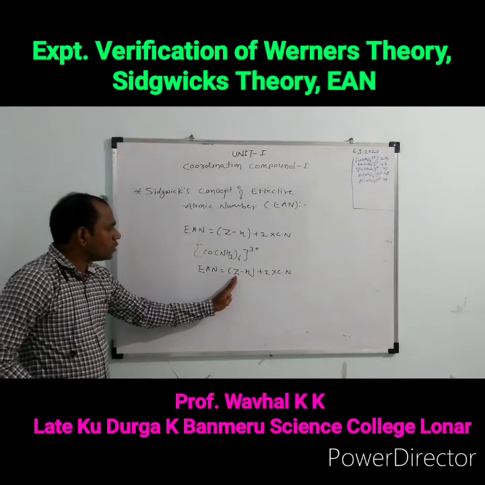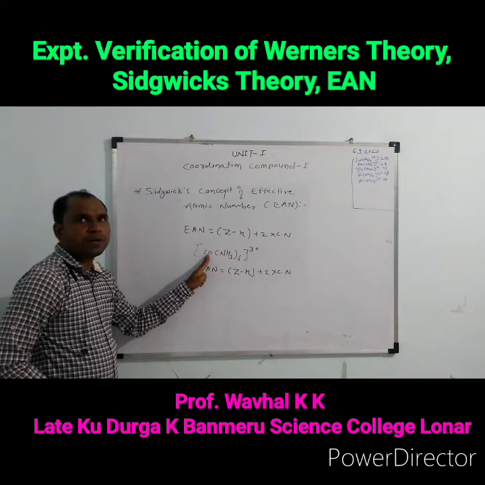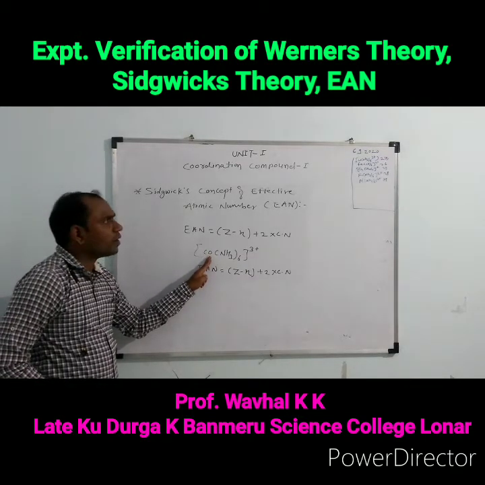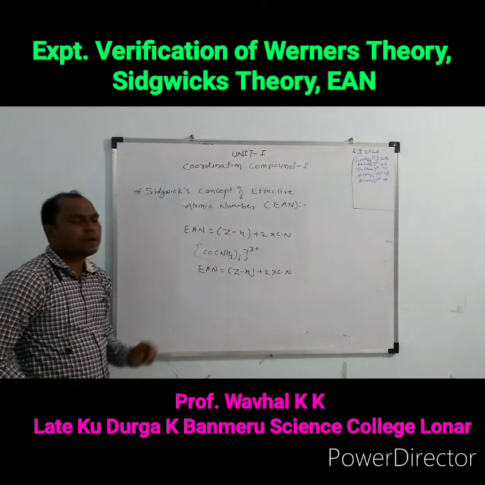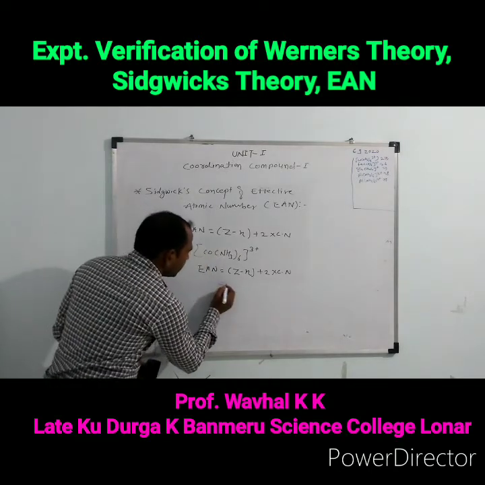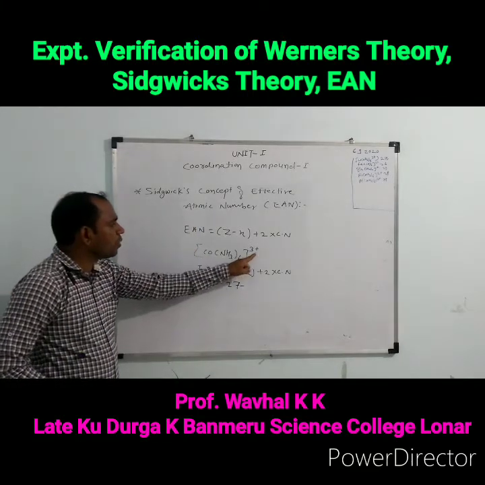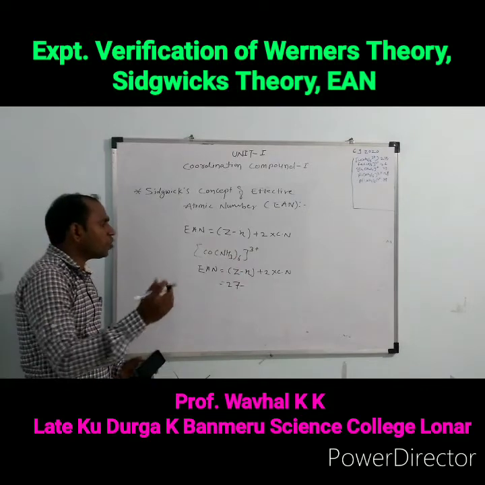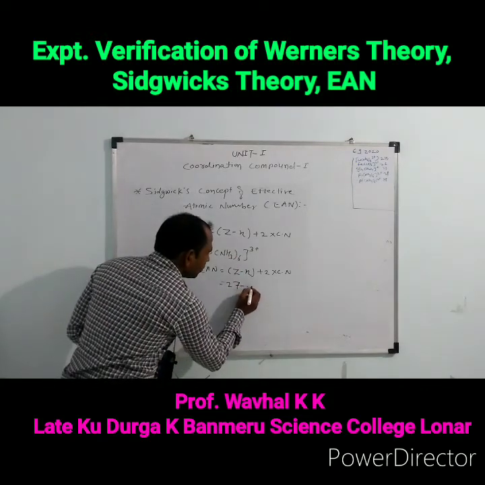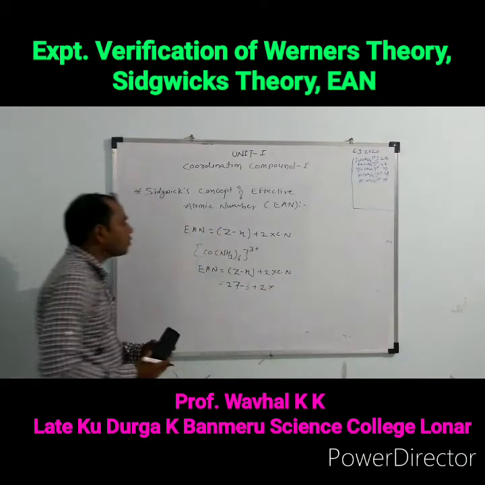Write down the value of Z. Z means the atomic number of the central metal atom, and the central metal atom is cobalt. The atomic number of cobalt is 27, minus the oxidation state of the complex. This oxidation state is 3, or plus 3, right here minus 3 plus 2 into the coordination number.